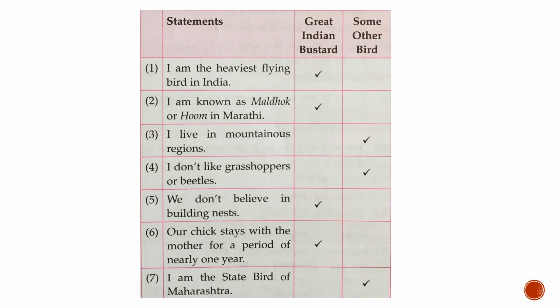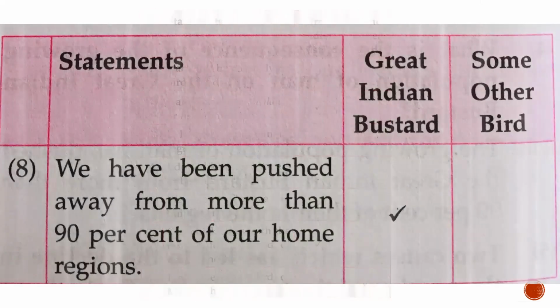We move on to the 8th option. We have been pushed away from more than 90% of our home region. So which are the birds who are away from their 90% of their homes today? And they are Great Indian bustard. So put a tick mark in this column. With this, we have completed the exercise. Now we move on to the next exercise.